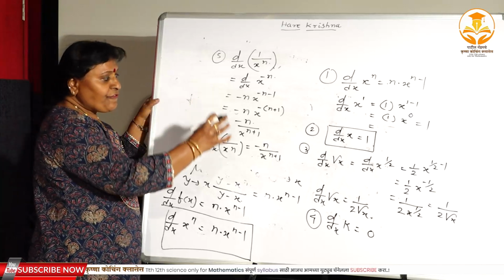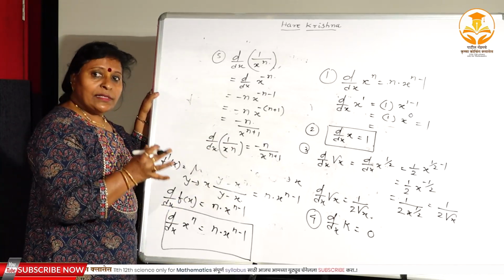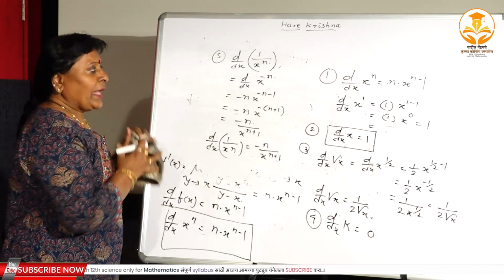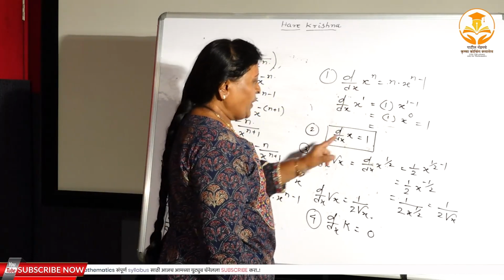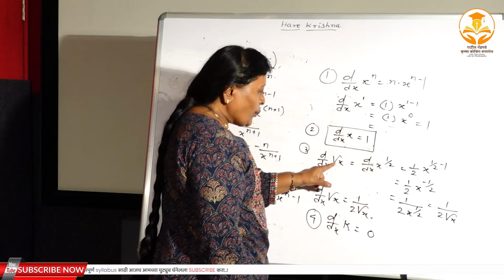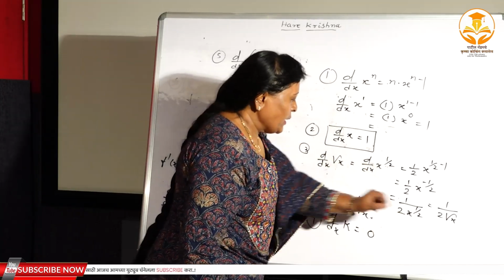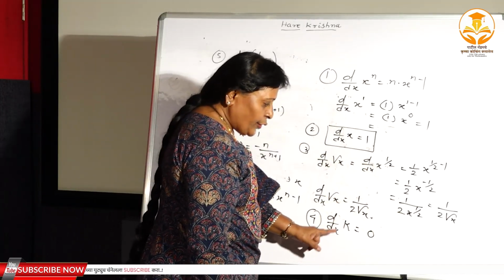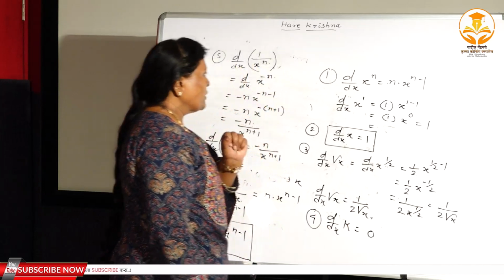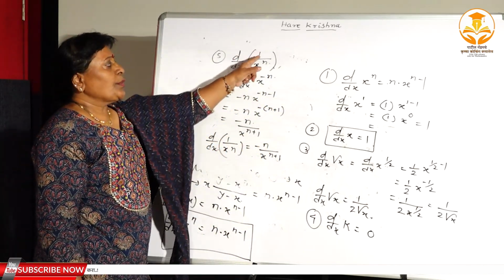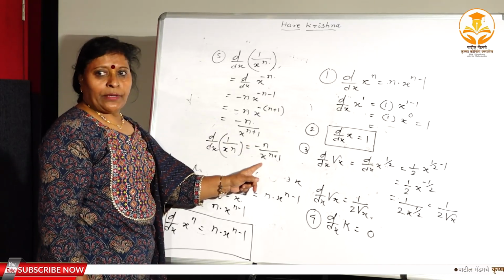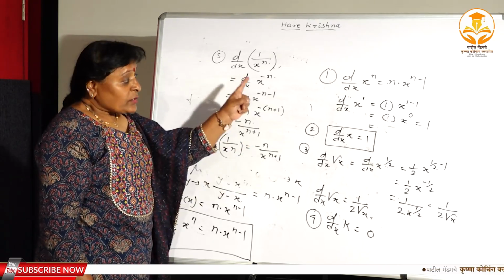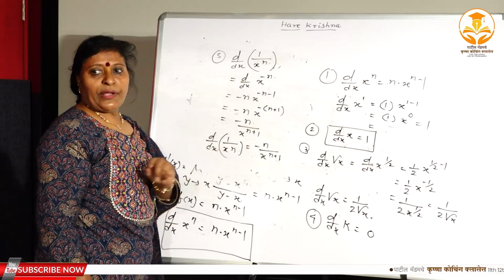Therefore, these are the 5 algebraic formulas of the derivative. The derivative of x to the power n is n into x to the power n minus 1. The derivative of x is 1. The derivative of root x is 1 upon 2 root x. The derivative of a constant k is 0, and the derivative of 1 upon x to the power n is minus n divided by x to the power n plus 1, isn't it? So these are the 5 algebraic formulas.